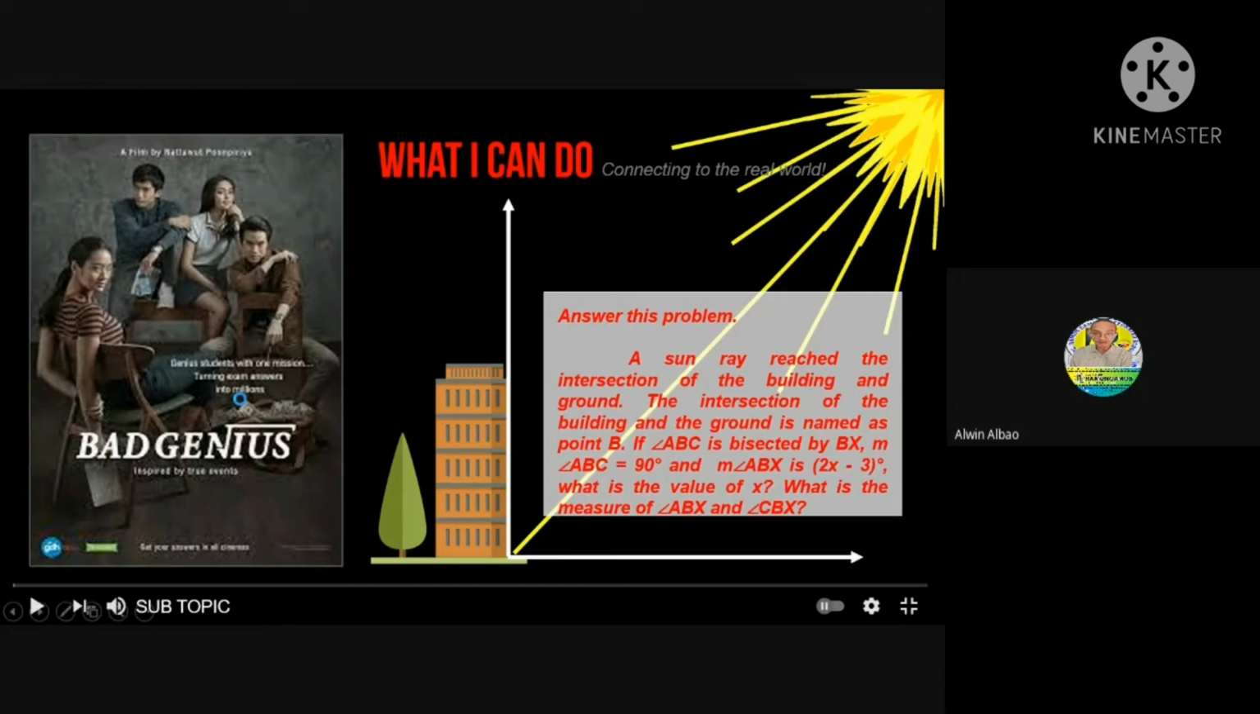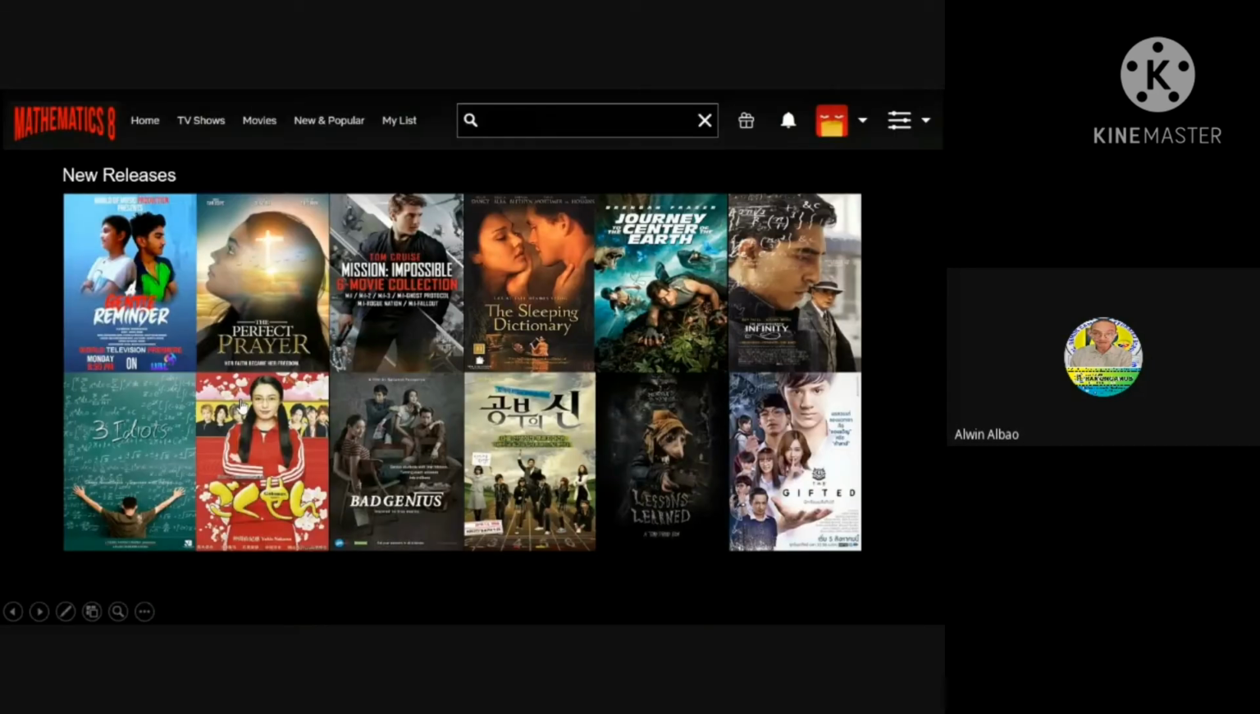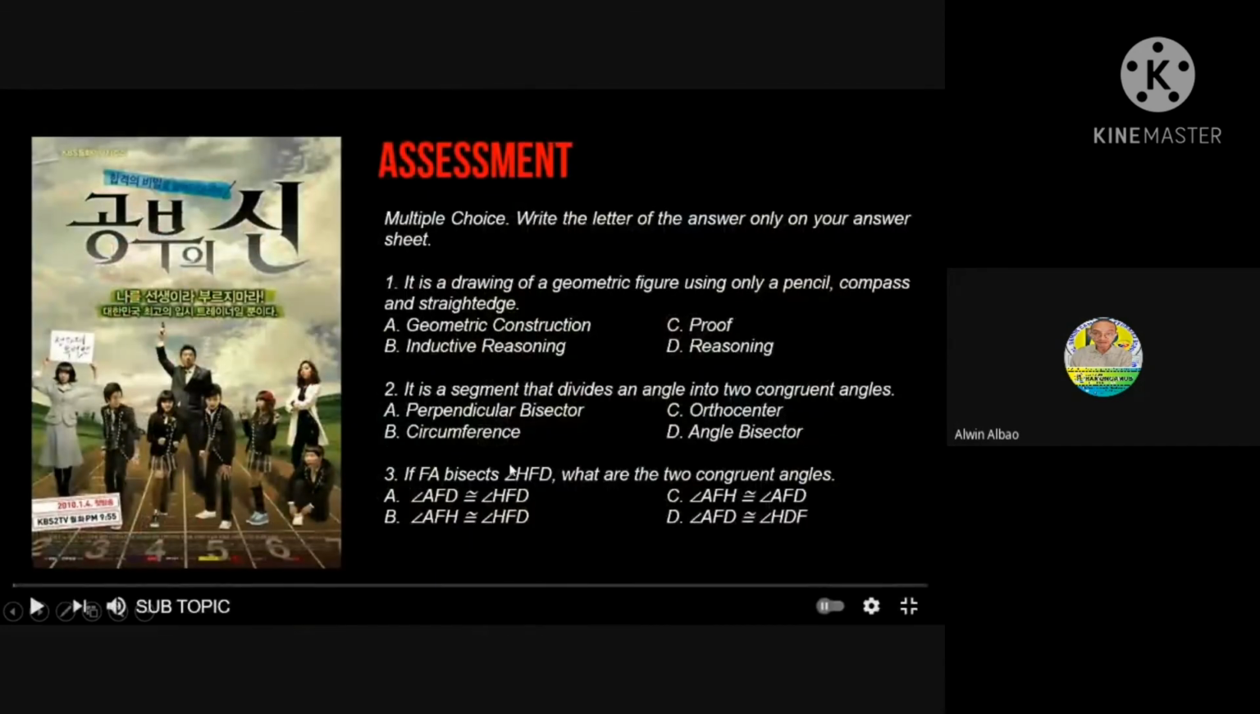Okay, so you are now full pack of understanding of our lesson. Let's watch now the movie Master of Study. In this slide or presentation, you need to answer the 5 questions. Your score will be assessed on how you master our lesson today. So let's see. Multiple choice. Write the letter of the answer on your answer sheet.